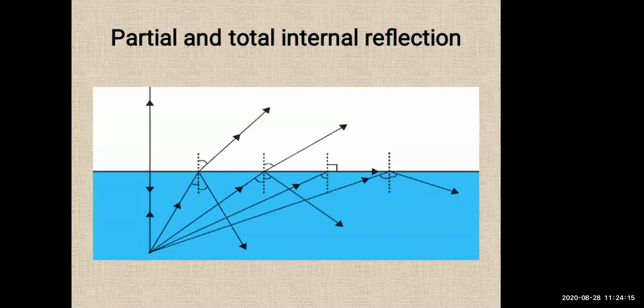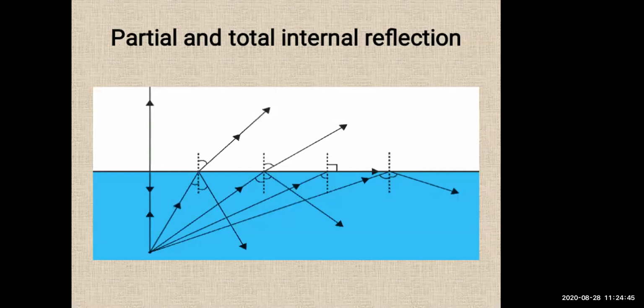Okay, so what we can say, partial reflection takes place here. What happens to the rest of the light? It gets refracted and goes into the rarer medium. You can see in the diagram how the light rays are getting refracted in different directions. As the light goes from denser medium to rarer medium, it will bend away from the normal. That is, the angle of incidence I is smaller than the angle of refraction R.